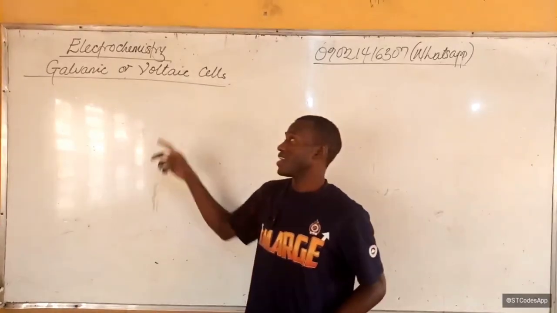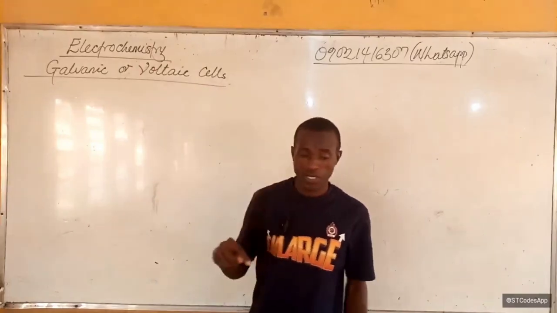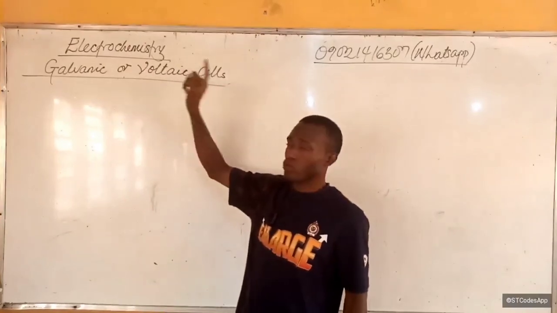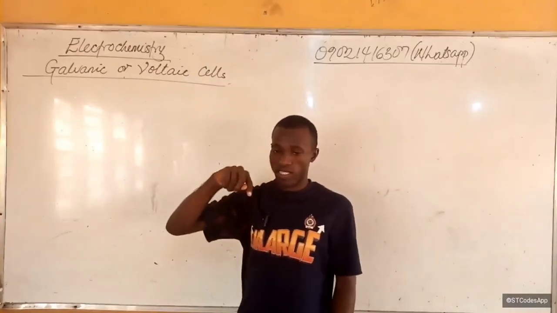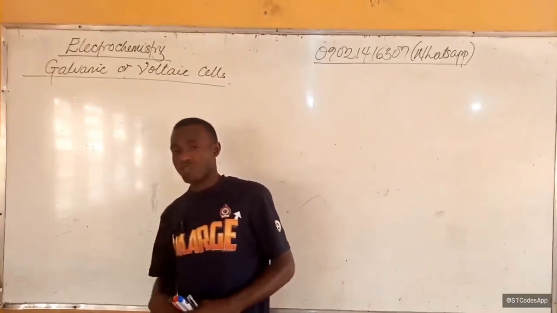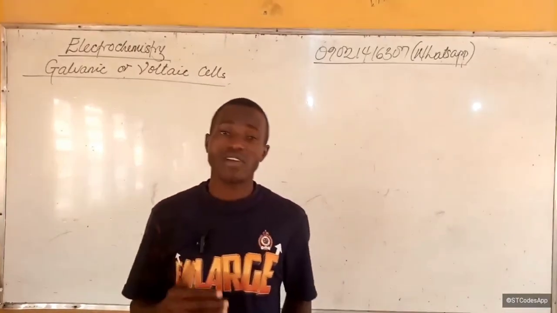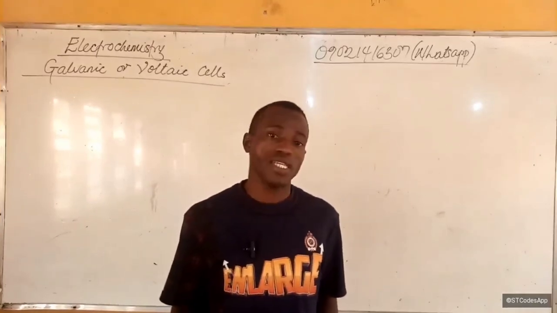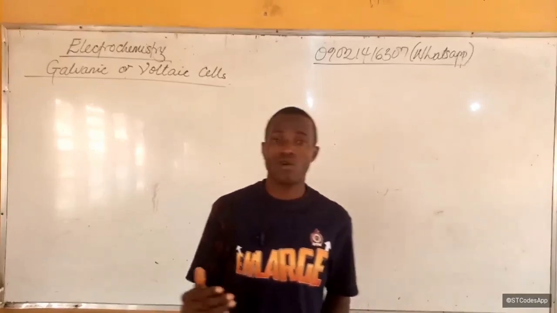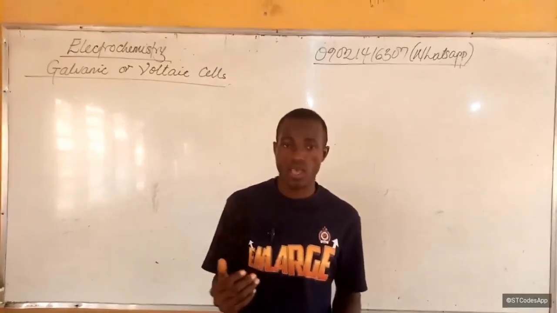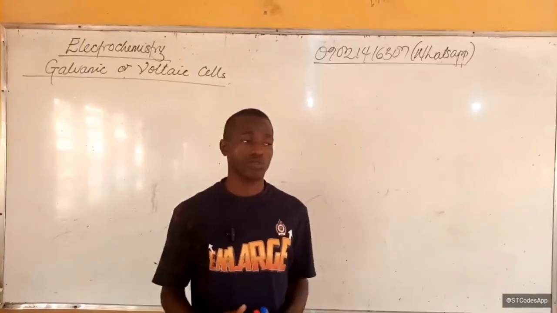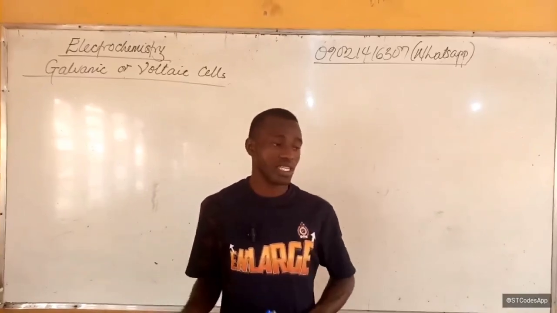All right. Today we're going to be discussing electrochemistry, and basically we're talking about the galvanic or the voltaic cell. Now, electrochemistry is the chemistry of how electricity is produced. Galvanic or voltaic cells are cells that can produce electricity. And I promise you, you use them every day because they are basically batteries.